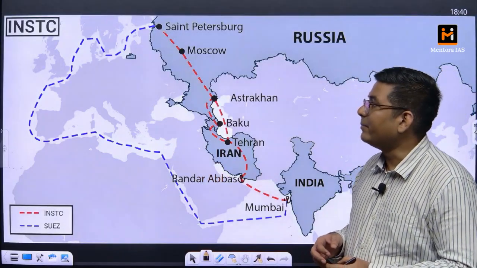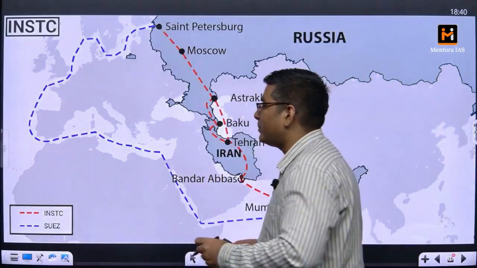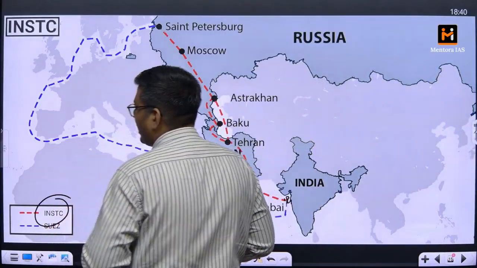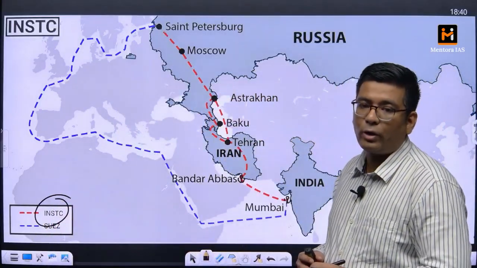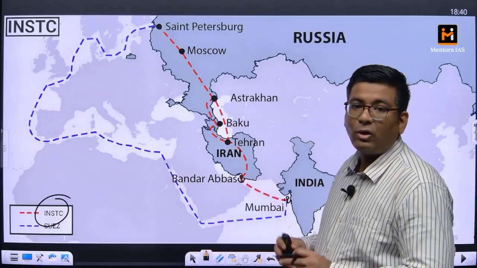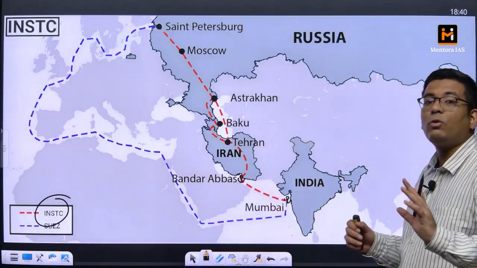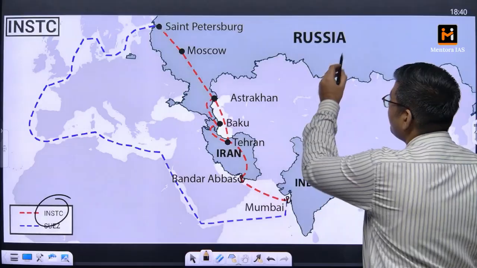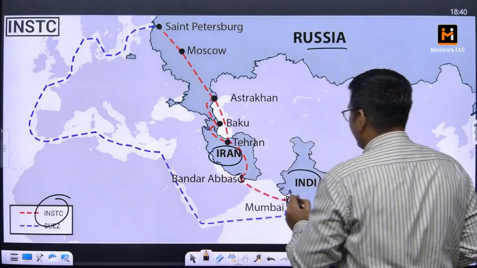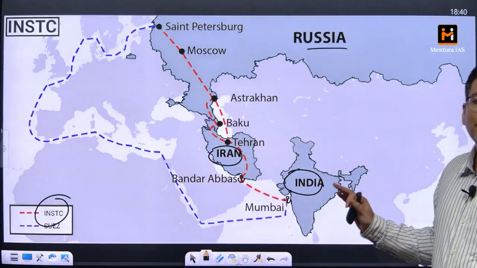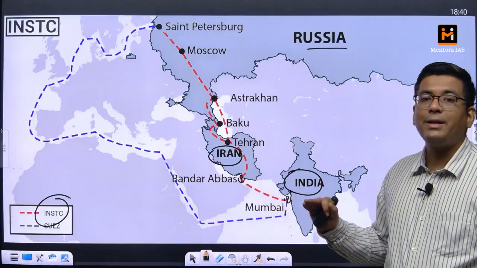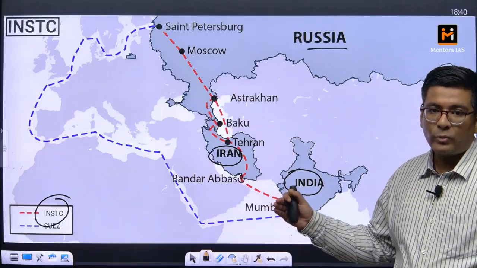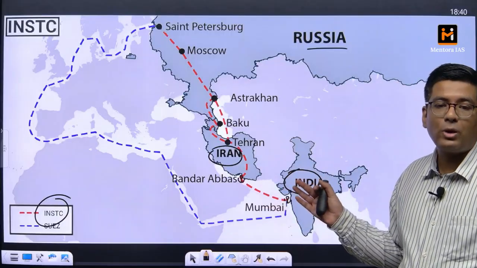Then we have something which is very special which is coming up, and that is called the International North-South Transport Corridor, INSTC. Now this is a corridor which was planned between Russia, Iran and India in 2002. So these were the 3 countries which wanted to connect with each other via multimodal transportation.